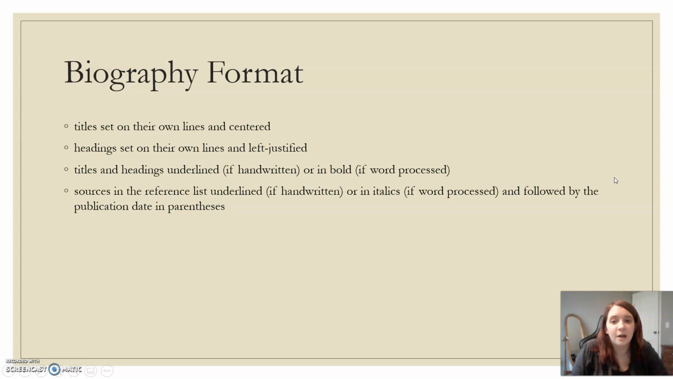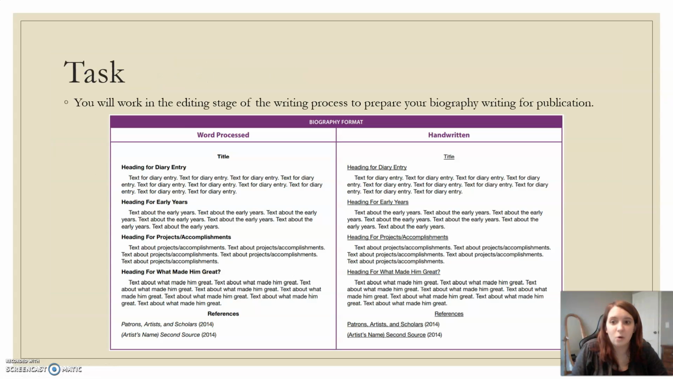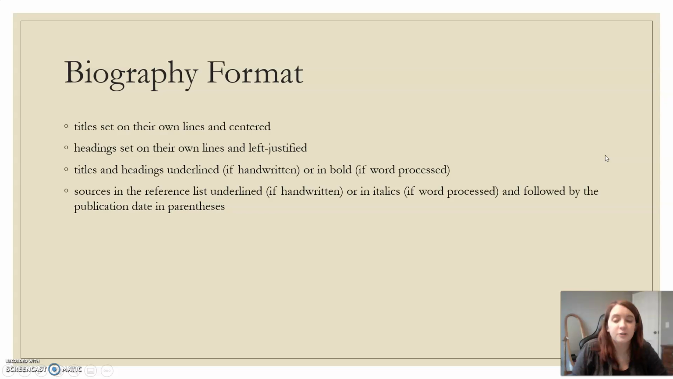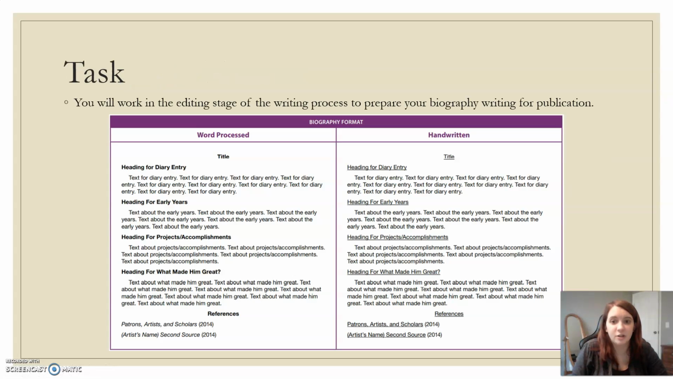So your titles are set on their own lines. So notice how those are not part of the paragraphs you've written. They stand out separately. That's what that means. Your headings are also set on their own lines and left justified, meaning they are all the way over against the margin. Now you'll notice our first paragraph is always indented.